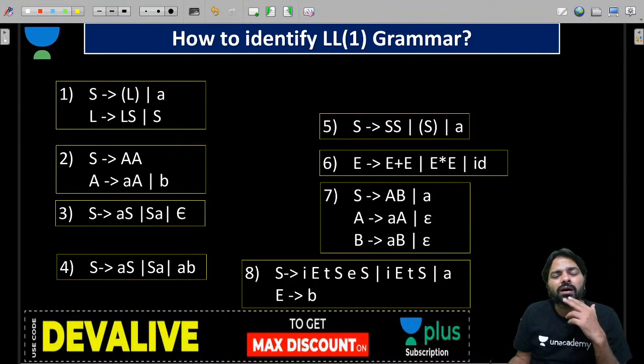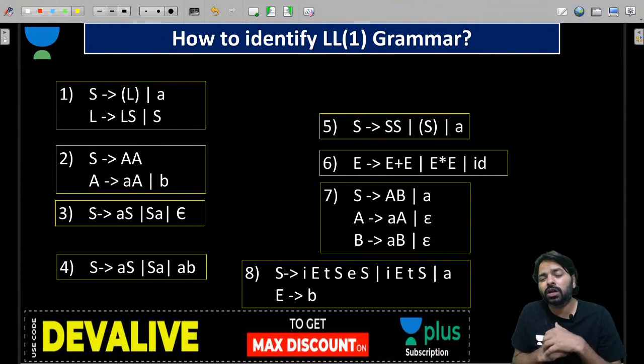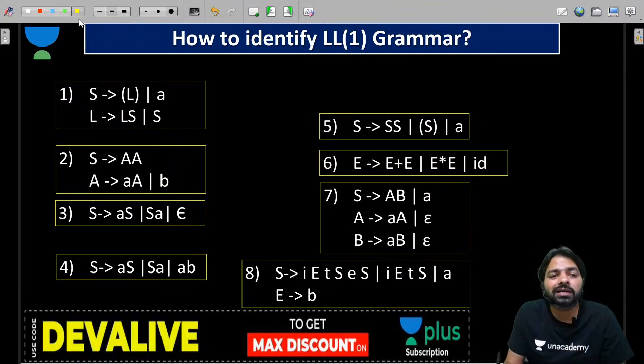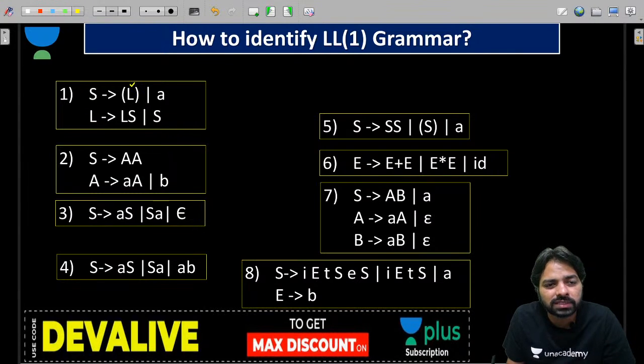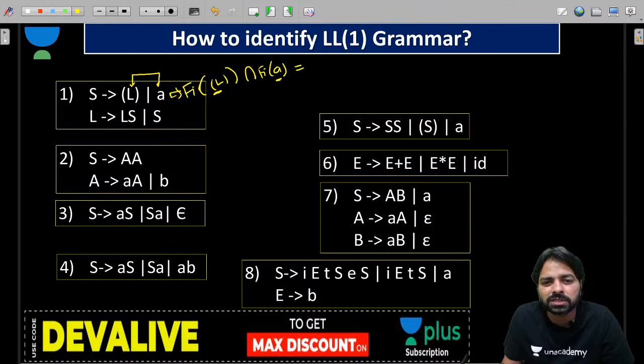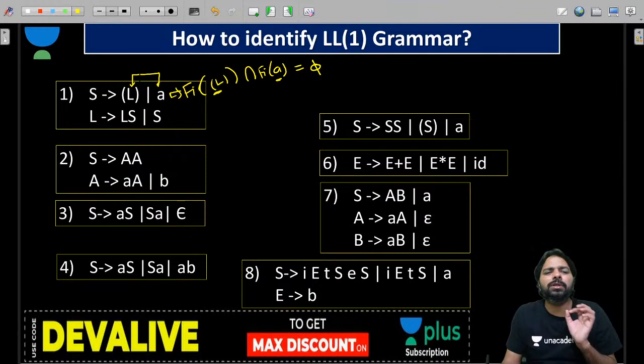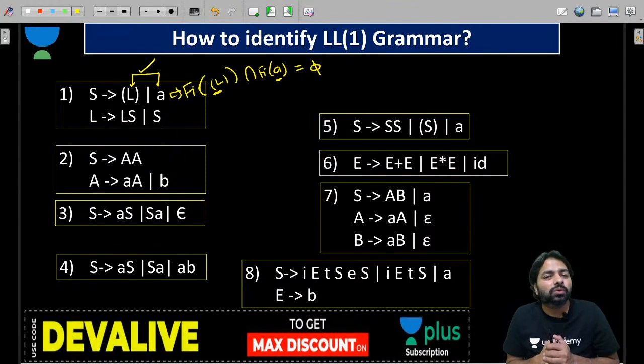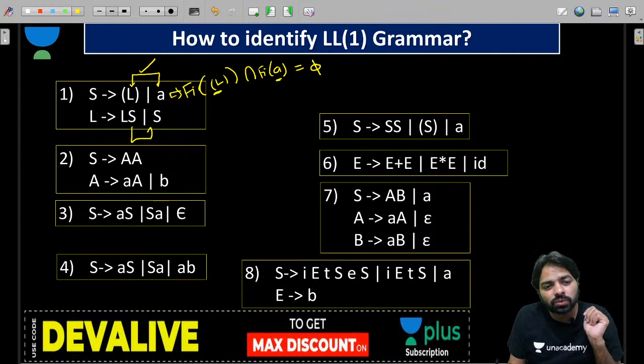Shortcuts are sometimes easy to apply, right? Now theory is easy to apply, shortcut takes time. Look at it now, I am applying the shortcut. First I will apply this one. First of open parenthesis L closed intersection first of A. Is it empty or not? Here open parenthesis comes, here A comes, it is empty. So there is no problem here. But don't conclude LL1 because you need to check this too.